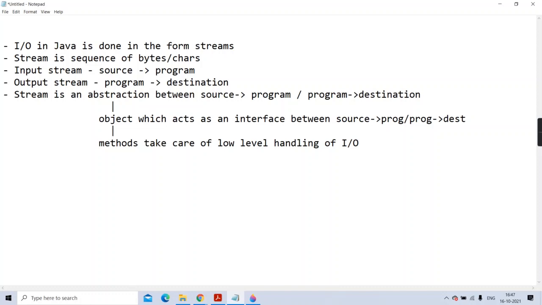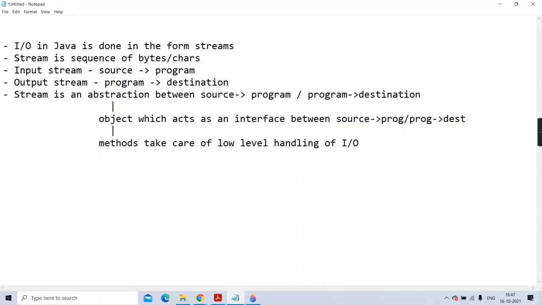Means you don't worry about how it will read the value from the remote socket. Remote socket means remote machine. How it will read it from the keyboard or how it will read it from the file, all those things are implemented in these methods. Your job is just to create the object and call the method, and pass the appropriate values, whatever are needed, and collect the result that has come. How the methods are doing the work is abstract to us. That is hidden to us. I hope you are understanding what I'm telling.